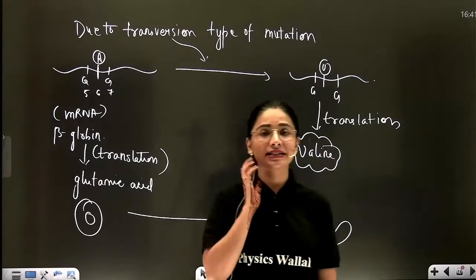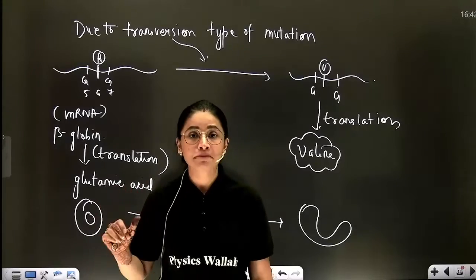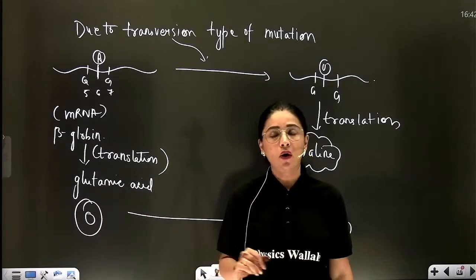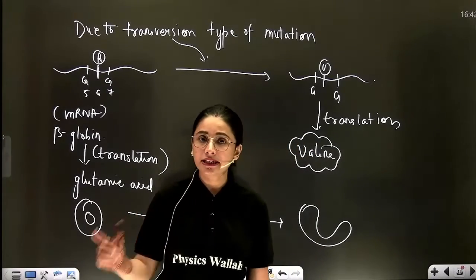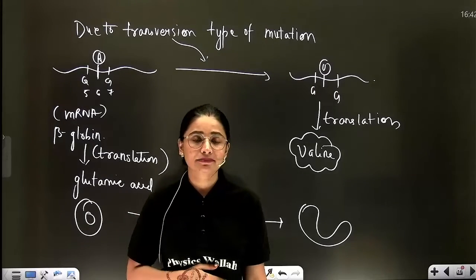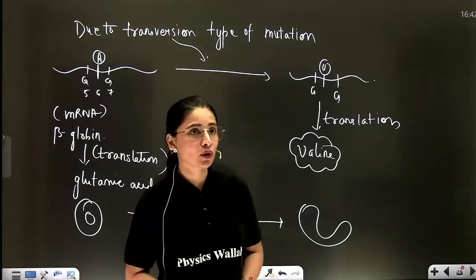And that is why sickle cell anemia is also known as qualitative anemia, as the quality, the nature of the protein, is getting altered. It is an autosomal recessive disorder, so it is equally distributed to both the sexes. There is no sex biasness. I hope you have understood this also.